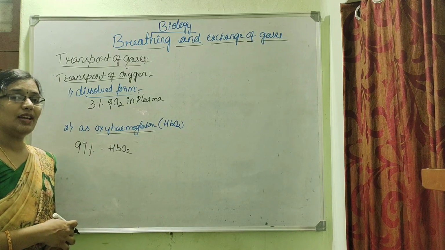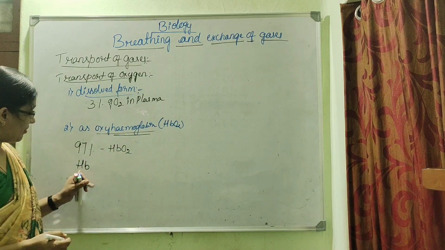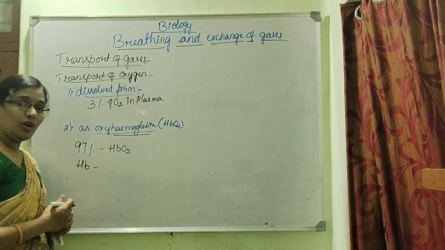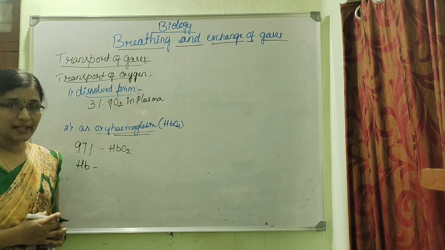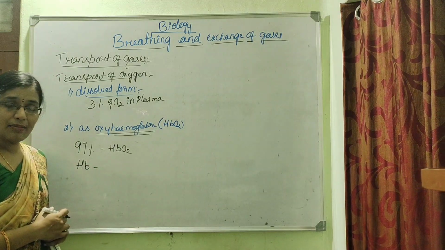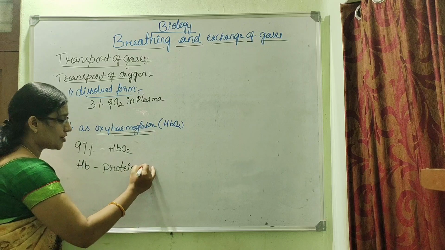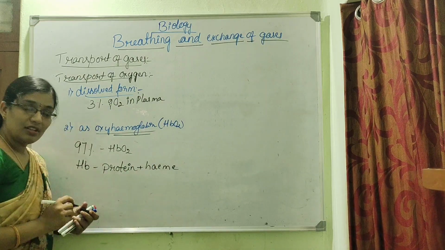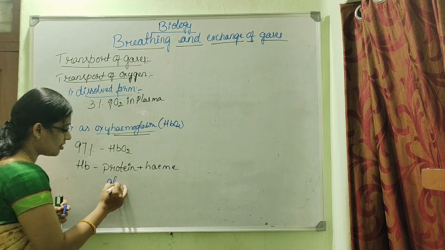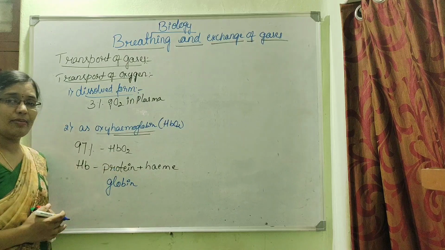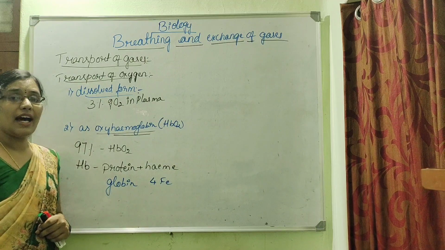What do you mean by oxyhemoglobin? Before knowing that, what do you mean by hemoglobin? Hemoglobin can be abbreviated as Hb. Hemoglobin is nothing but the red colored pigment which gives red color to our blood. It is made up of a protein portion, which is called globin, and a heme portion, and this heme portion is made up of 4 iron atoms.